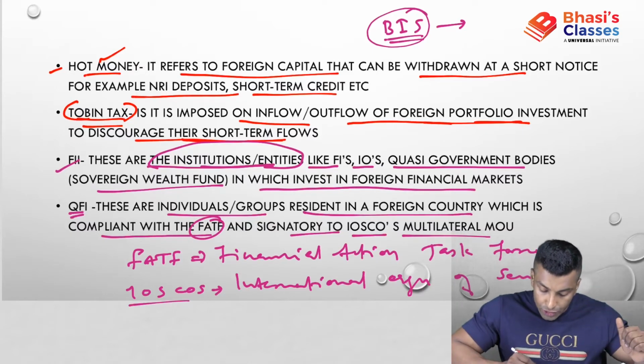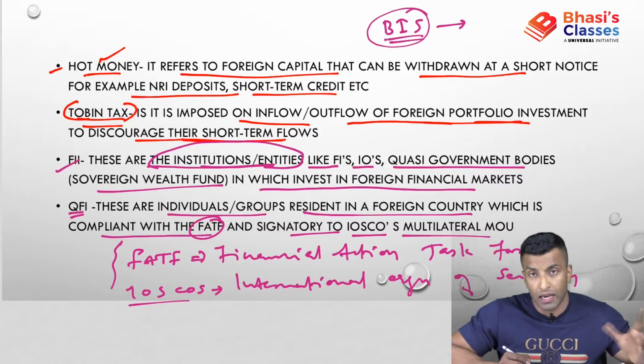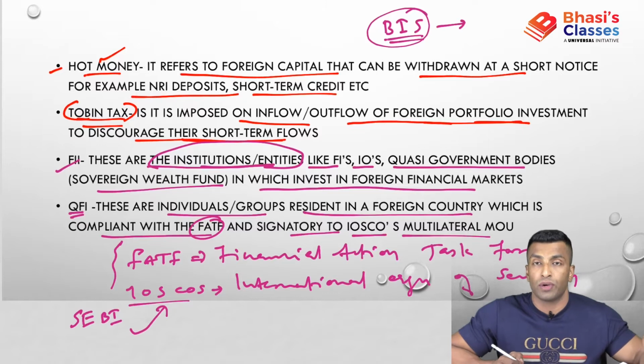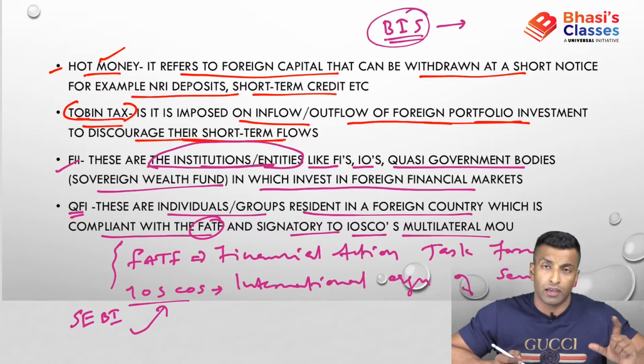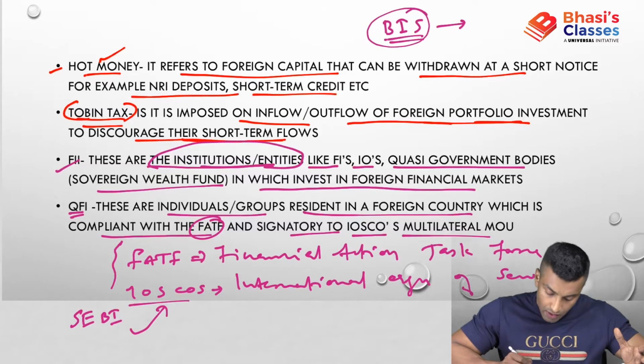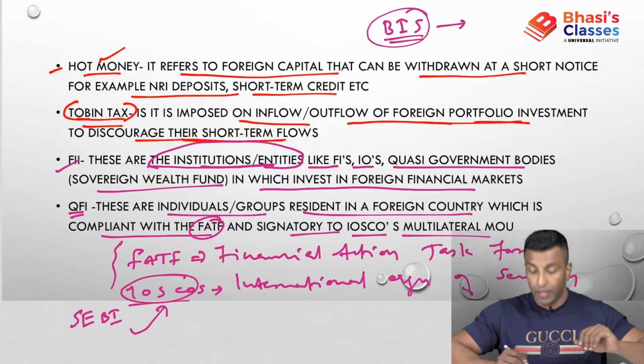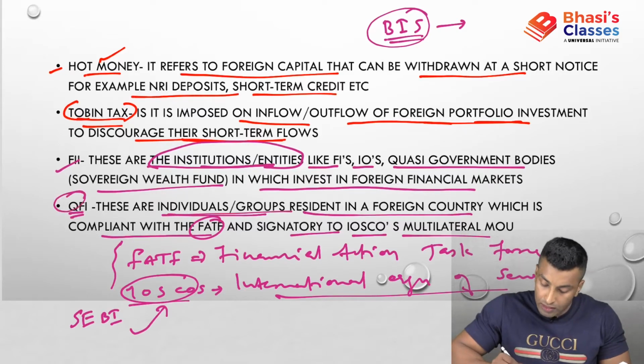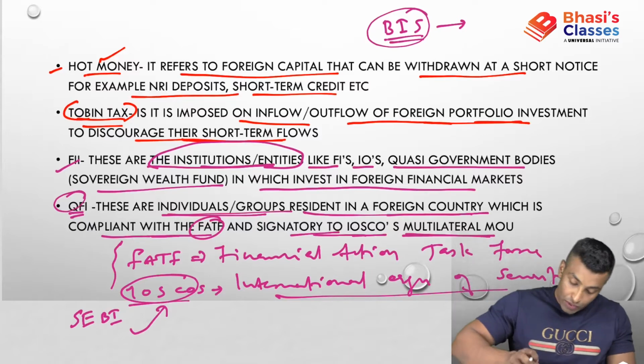Similarly, the primary market, the secondary market, the stock exchange, and everything will be controlled by SEBI. And SEBI is following IOSCO's guidelines. Not only SEBI, all the financial market regulators of all the countries follow IOSCO, the International Organization of Securities Commissions. So QFIs are those individuals who are resident in a foreign country which is compliant with FATF and signatory to IOSCO's multilateral MOU. I hope this is clear.